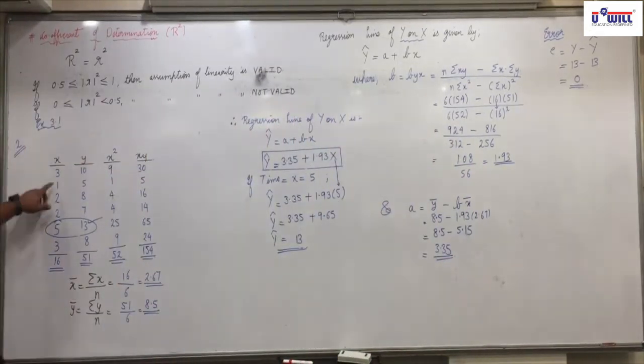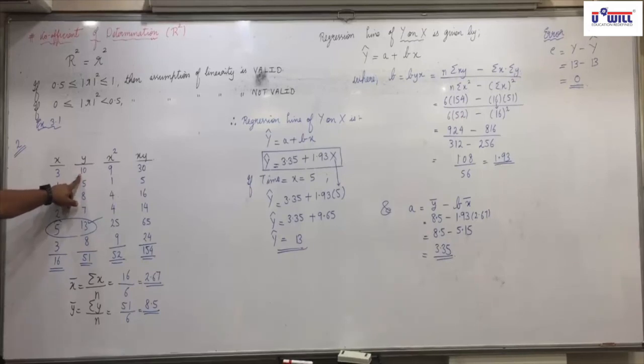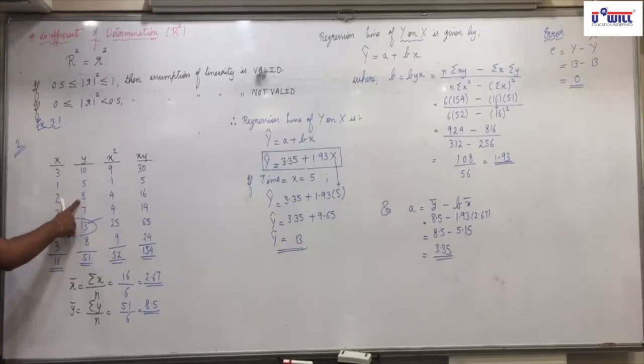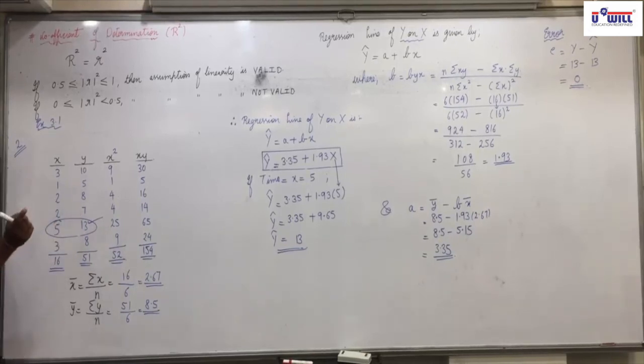But see here, when x is 2, y is 8 or 7. So one value of error will be 8 minus 7.21, that is 0.79. Another value of error will be 7 minus 7.21, that is minus 0.21.